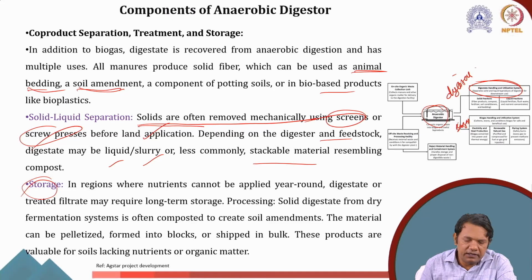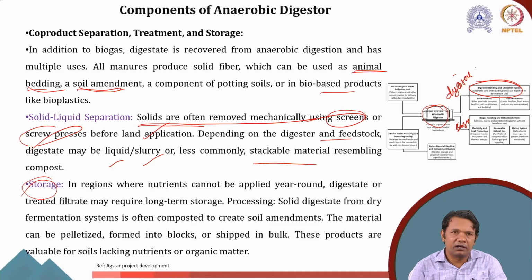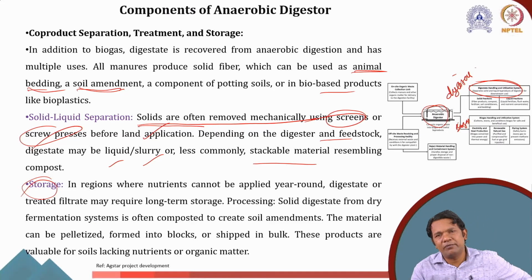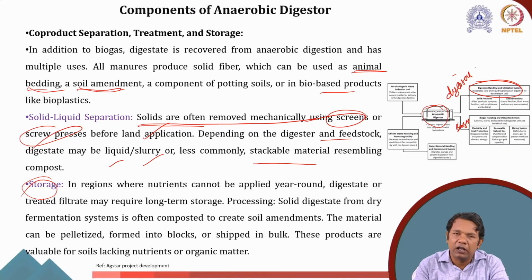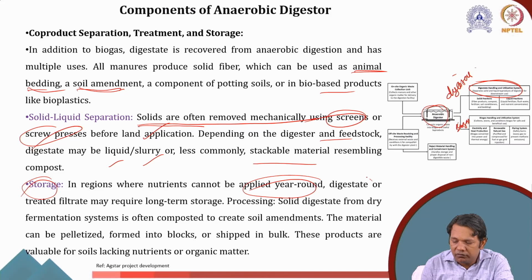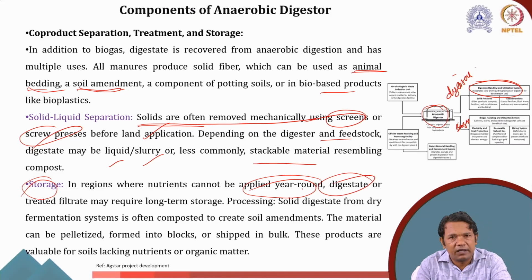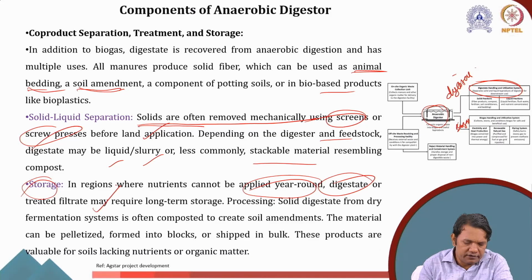Usually, in the regions where you are making the digestate, you can use it anytime in your garden or in your farm. But let's say there are regions where nutrients cannot be applied throughout the year, and digestate has high nutrients. So, what will you do? You will have to store this digestate for a long time. Therefore, we need a storage system.